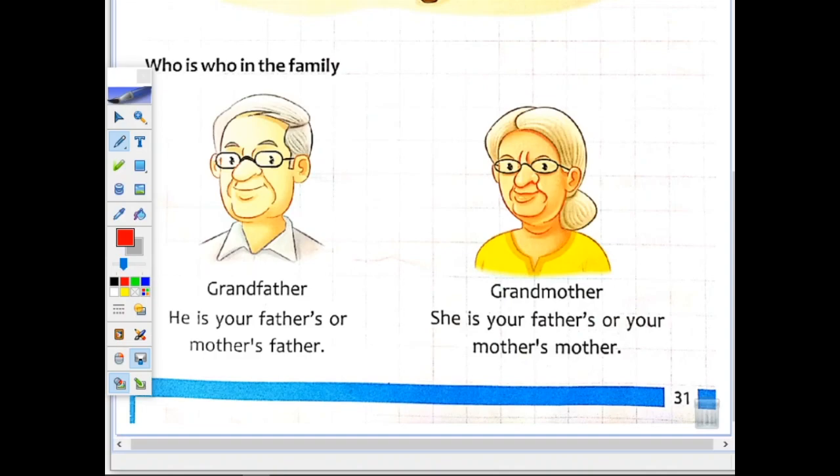Now, on the right hand side, you can see grandmother. Can you see? Yes. Who is she? She is your father's or your mother's mother. So, when anyone asks you, who is grandmother? Then nicely you can say, I know, she is my father's or my mother's mother.